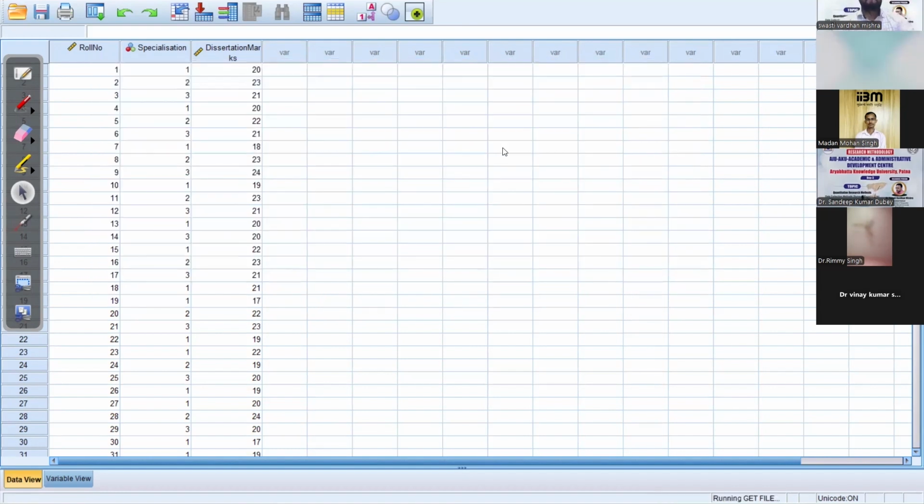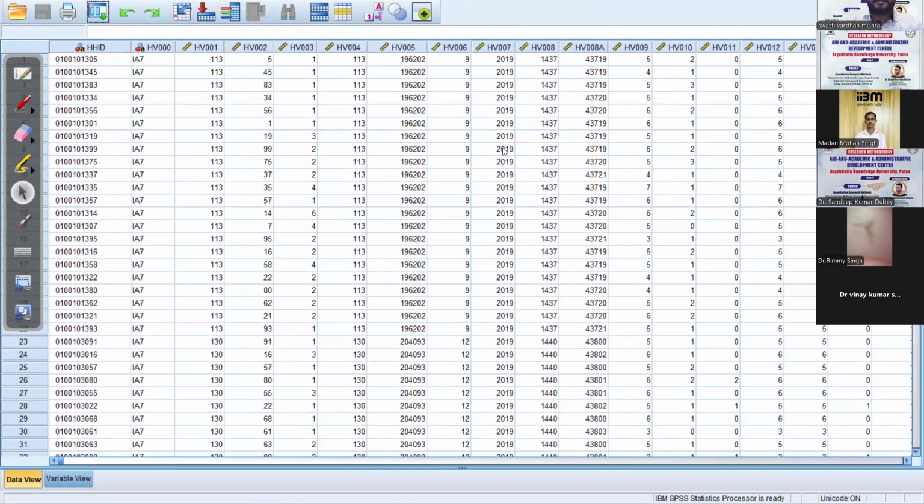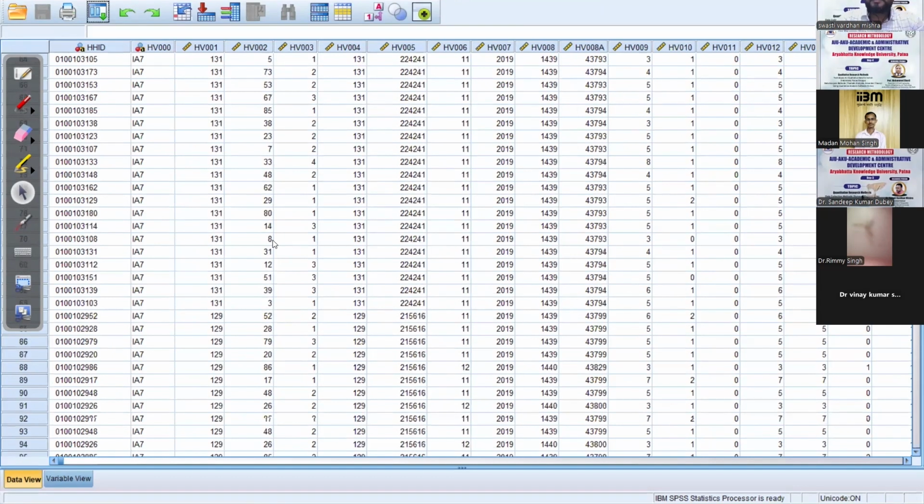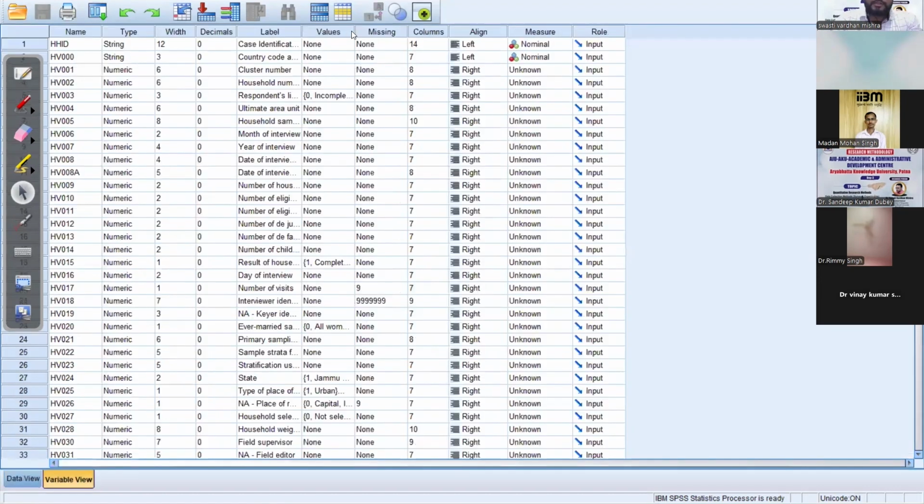This is the NFHS 5 data, such a large data set. To administer this large data set, it is not possible for Excel or any other simple software to work. Excel cannot work. See the variable view, see the value levels.